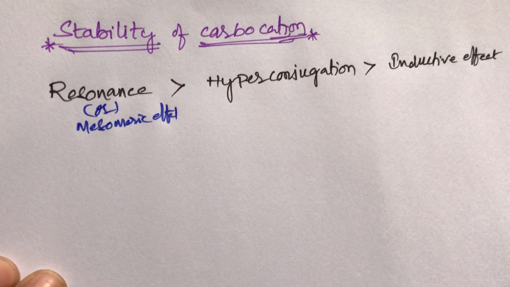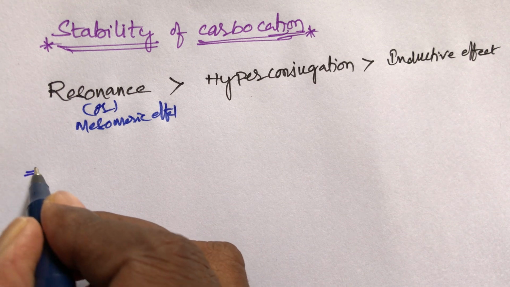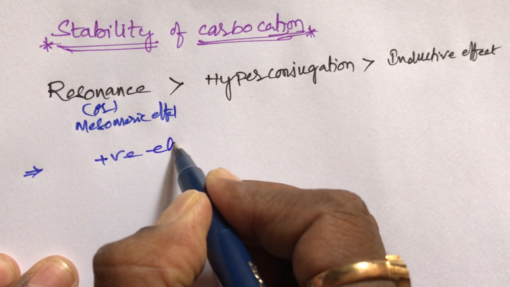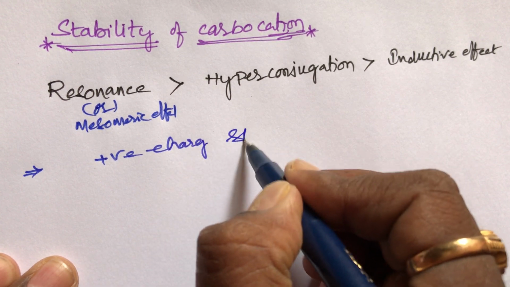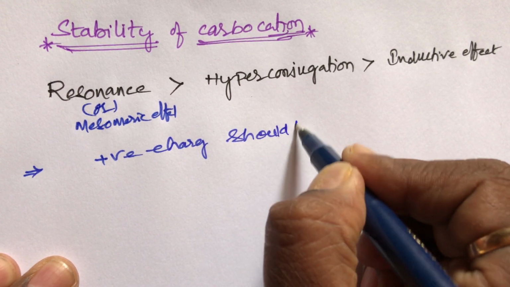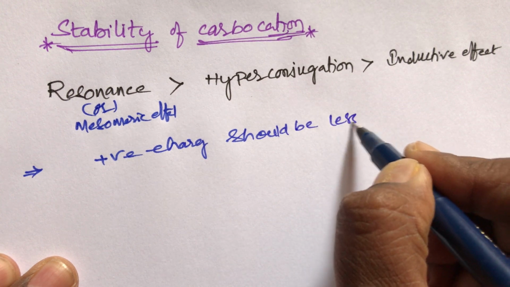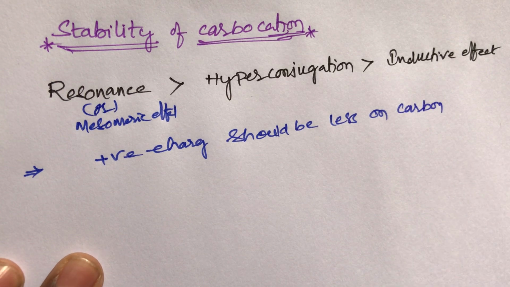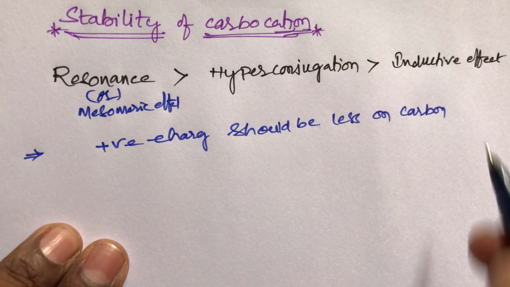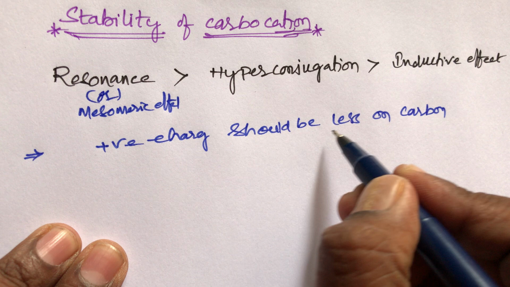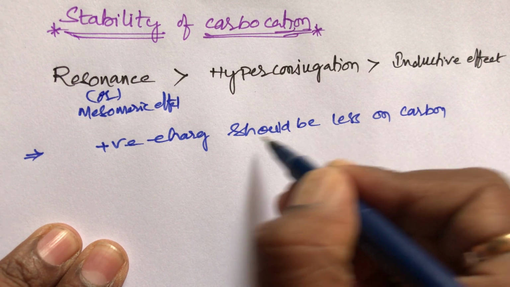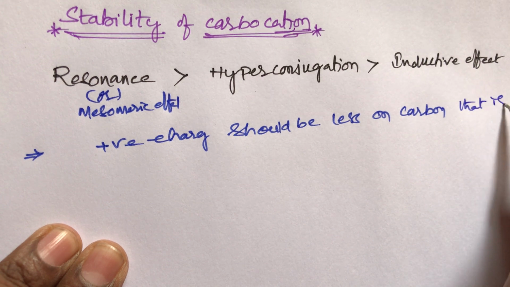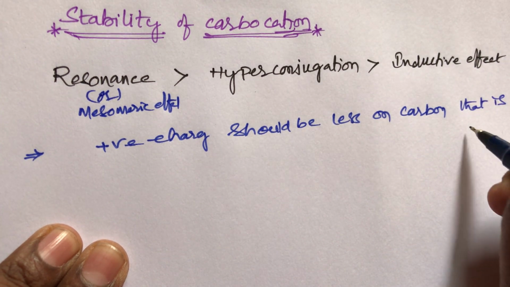So what is the stability of carbocation? Our condition is that the positive charge should be less on carbon. That compound is always more stable.